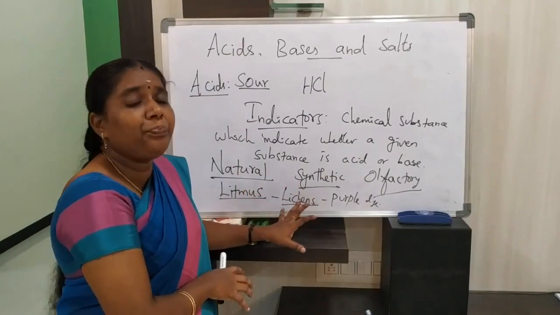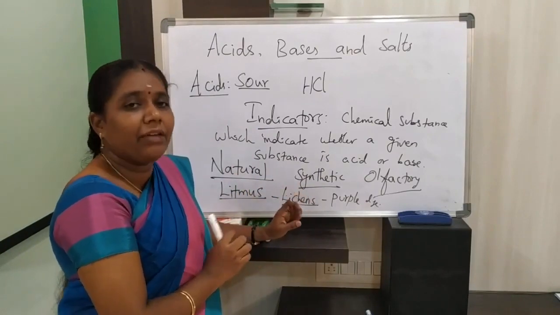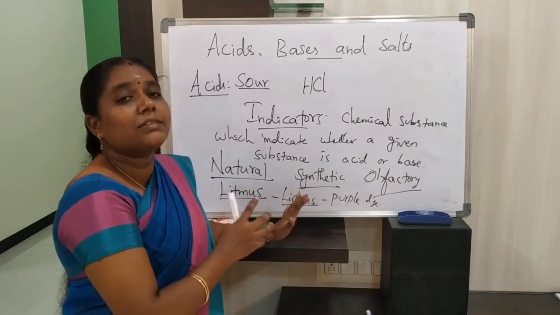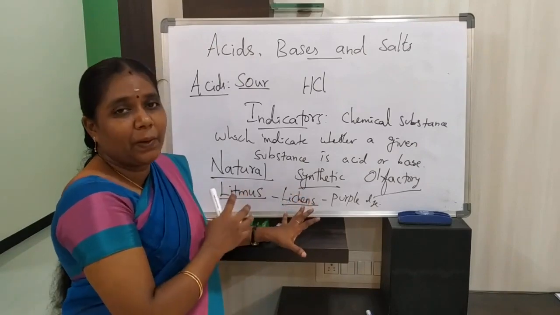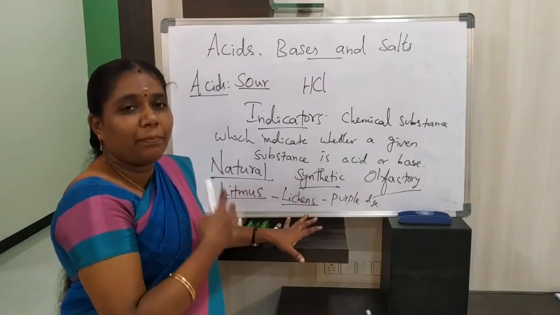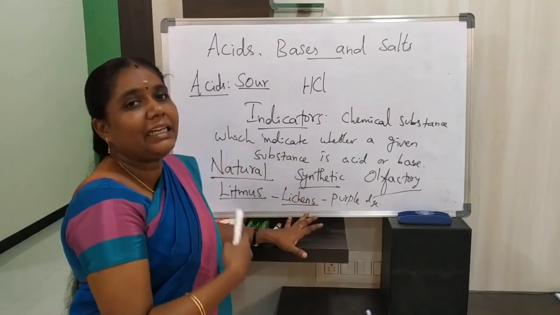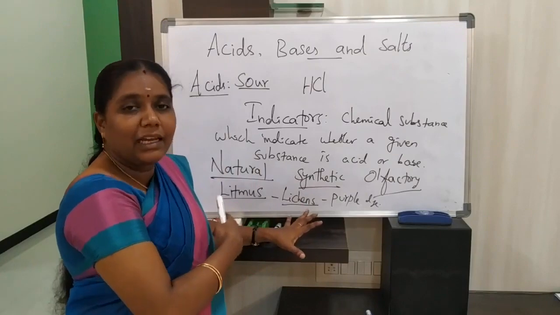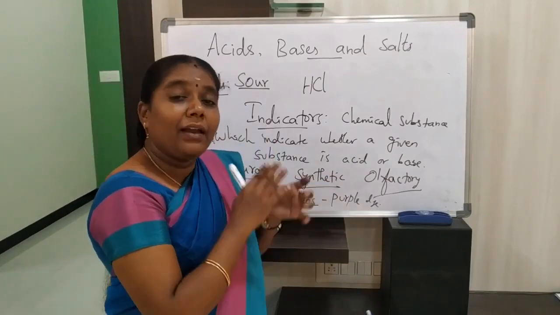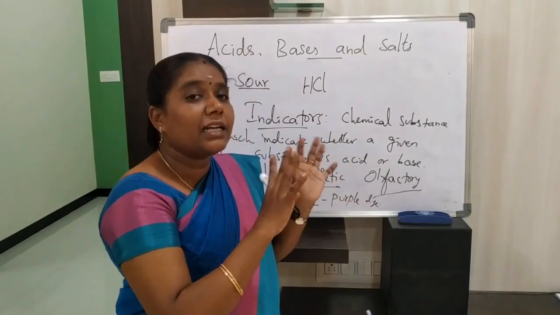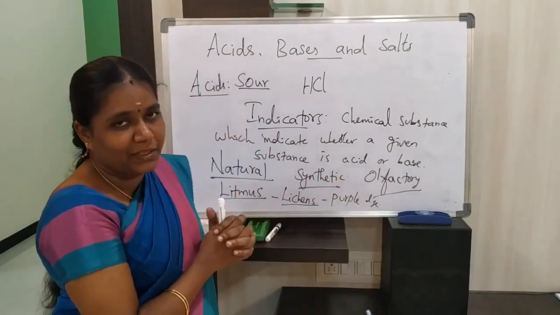It is obtained from lichens. That is, we will spell this, lichen also. This is lichens, from the Thallophyta family. And this litmus paper is naturally obtained from plants. So this is a natural indicator, and the color of this litmus solution is purple, a purple dye. And this litmus is neither acidic nor basic. It is a neutral substance.